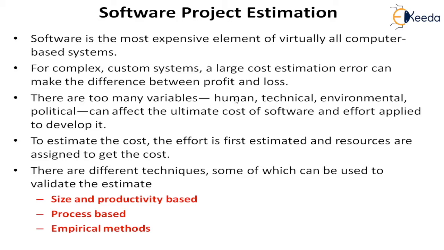Because we are aware that so many things can happen, we have to build these characteristics of the indirect variables into our cost estimation methods, so that the cost of the software and the effort applied to develop it will be correct. To estimate cost, the effort is first estimated and resources are assigned to get the cost. So first is the size, then we do the effort, and once we know the effort, the type of resources required will be known, so we will assign the resources, and the resources have cost involved, so we will know the cost. It is a step-by-step process.